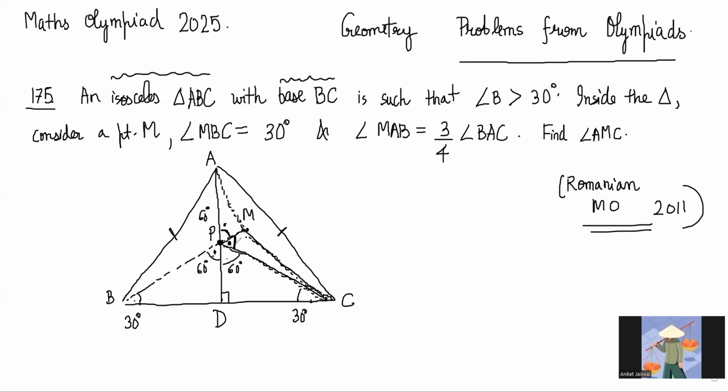Because total 60, 60, 60 on the linear path, so this is 60. And okay, so we know this angle is 60, this angle is 60. MAB is 3/4 of BAC. Okay. So we know that.